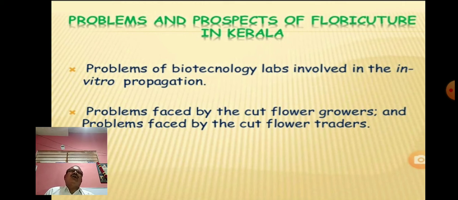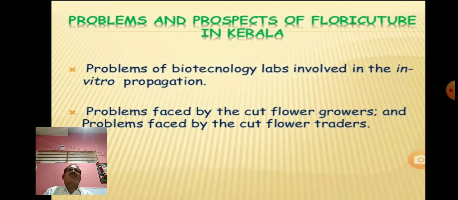And you can also transport such preserved or stored cut flowers from one region to another region. Many times from our area, these flowers are transported towards Hyderabad, Aurangabad, etc., where there is more demand. And by selling there, these flower growers get good returns. And there is more demand. Therefore these traders many times also face many problems.